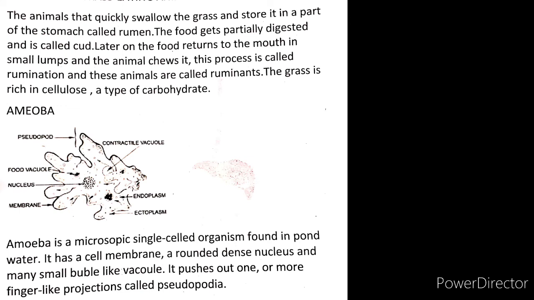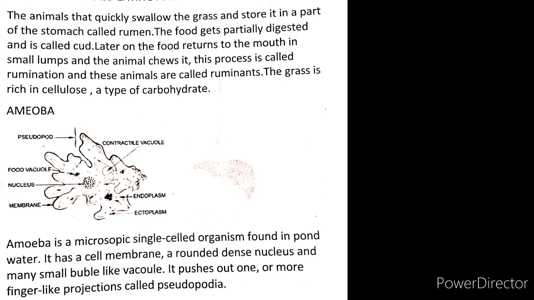Digestion in grass-eating animals. The animals quickly swallow the grass and store it in a part of the stomach called the rumen. The food gets partially digested and is called cud. Later on, the food returns to the mouth in small lumps and the animal chews it. This process is called rumination, and these animals are called ruminants. The grass is rich in cellulose, a type of carbohydrate.